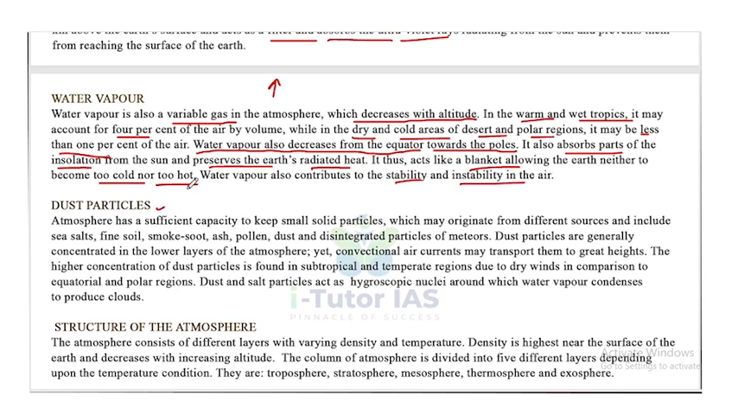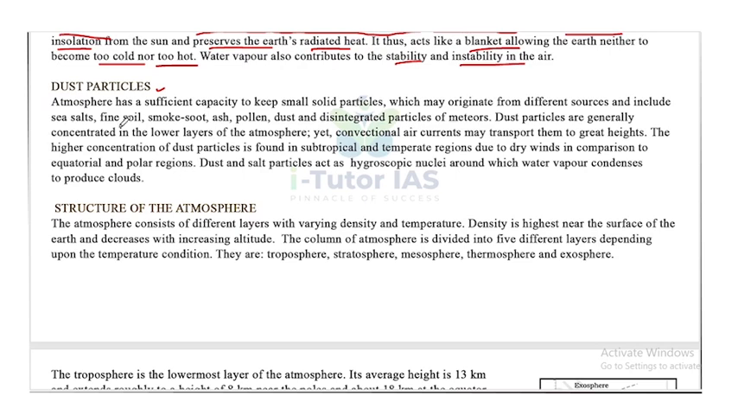Now, dust particles. The atmosphere has a sufficient capacity to keep small solid particles which may originate from different sources and include sea salt, fine soils, smoke soot, ash, pollen, dust and disintegrated particles of meteors. Dust particles are generally concentrated in the lower layers of the atmosphere.